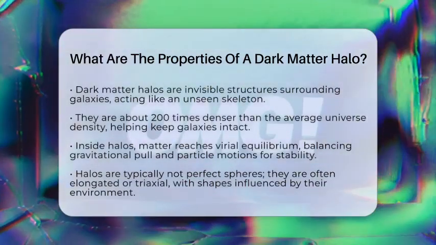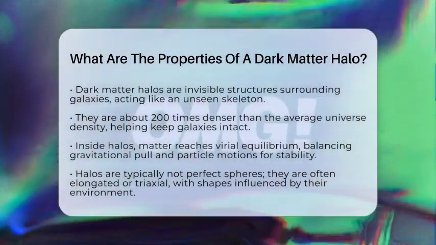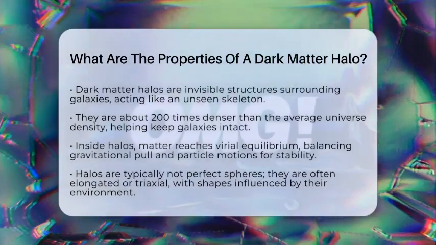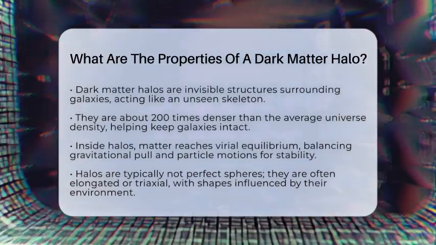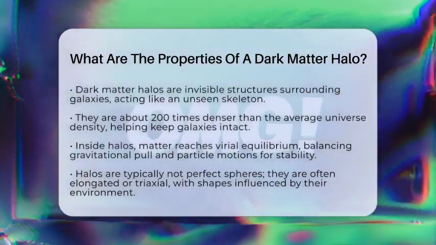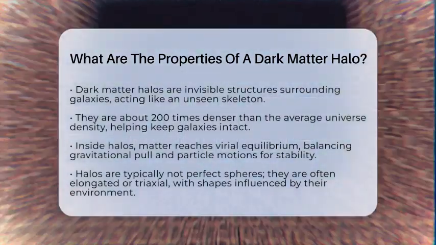Inside these halos, the matter is in a state called virial equilibrium, meaning the gravitational pull inward balances the particles' random motions outward. This balance keeps the halo stable over billions of years.